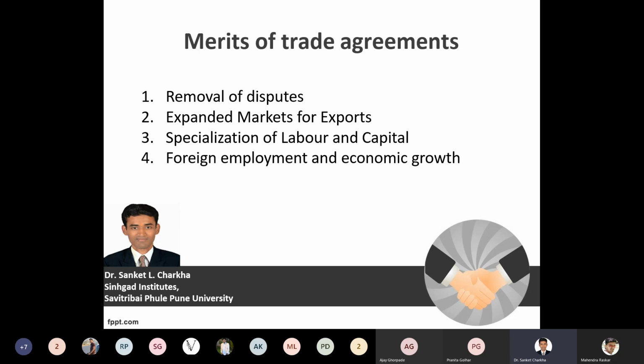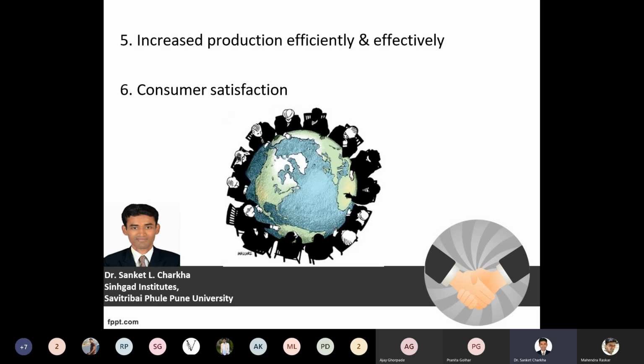Specialization of labor and capital. So optimum utilization of the labor and capital that is available in your economy should benefit both the member countries, the member nations. Foreign employment and economic growth. So it should provide a platform wherein proper employment opportunities are created for all the member nations, all the member countries.